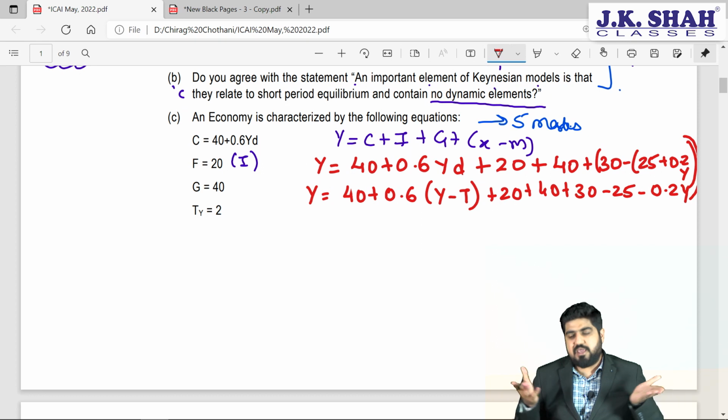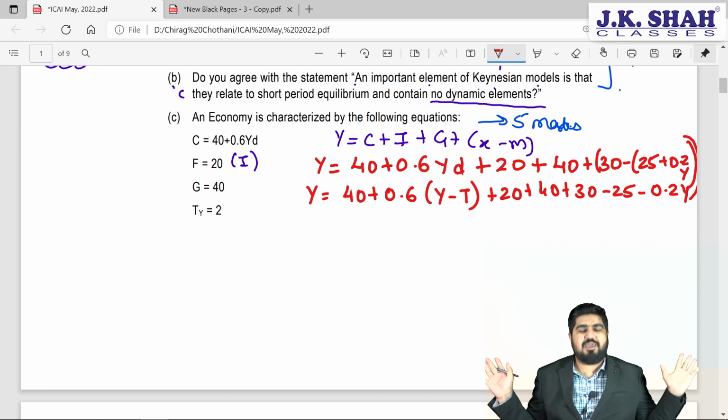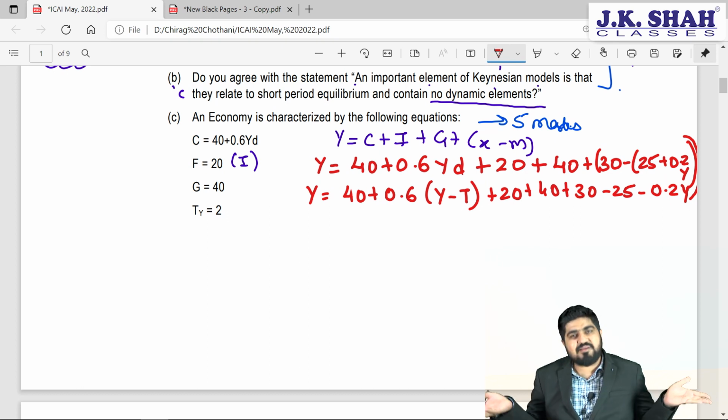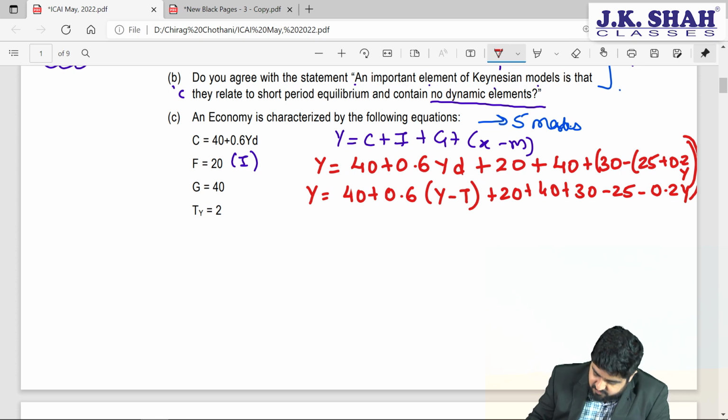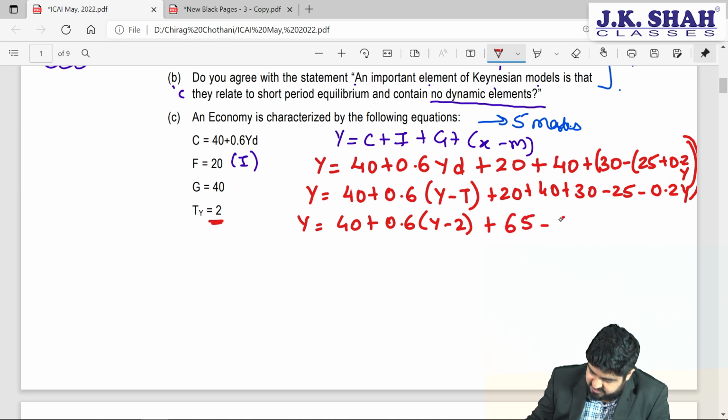Now henceforth you don't need my help. I am very sure about it. You already know what to do, because the entire data is there. Now it is pure mathematics. So Y is equal to 40 plus 0.6Y minus 2, because T is given here as 2 already, plus we will take 20 plus 40 plus 30 minus 25, that is 65, minus 0.02Y.